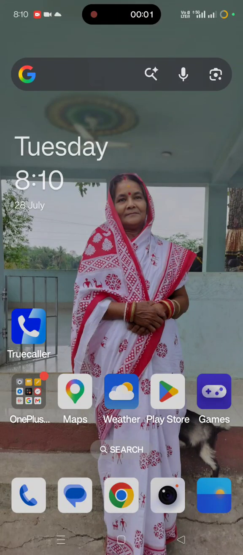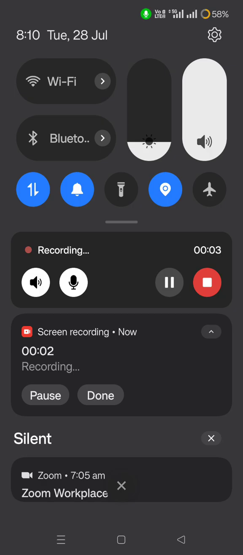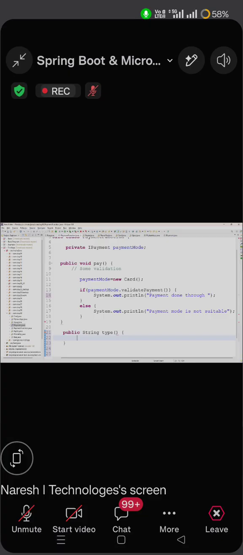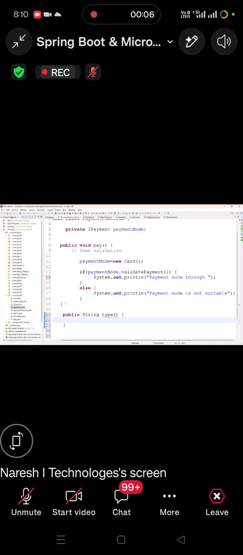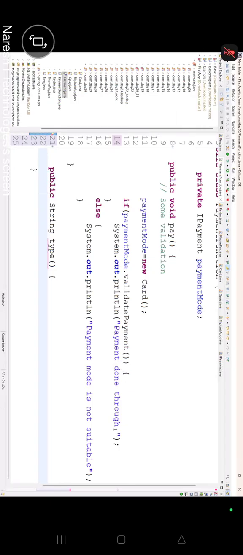And we have to write here type. Now, first of all, tell me. Right now, I'm writing here hard coding this Paytm, PhonePe, card here. I need the type of object. Those things will be executed by itself.